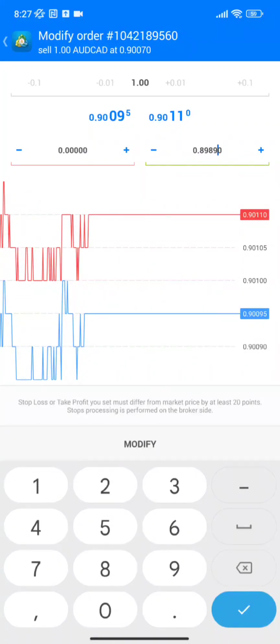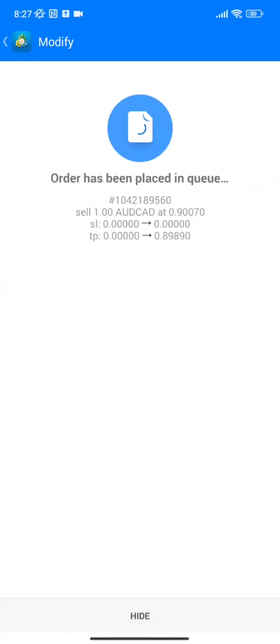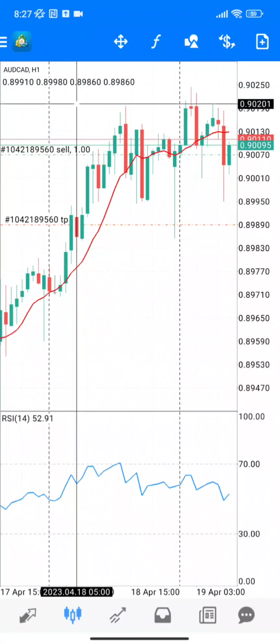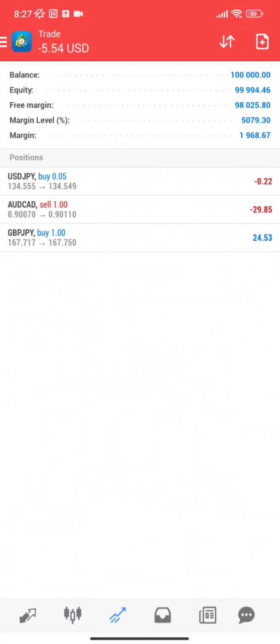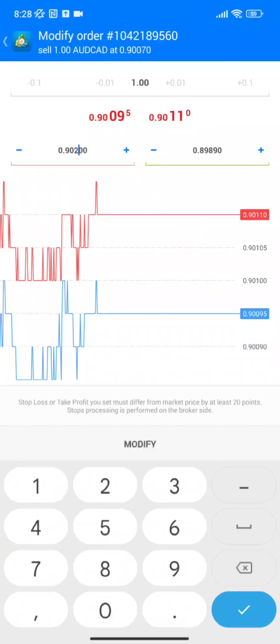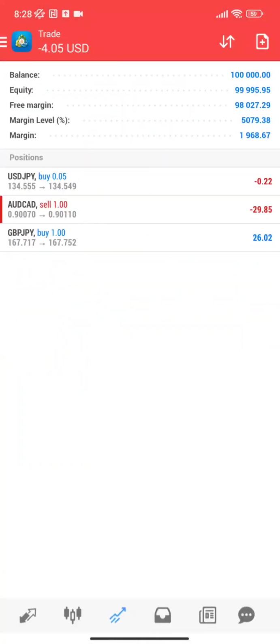So let's do that. We'll go to modify and we'll put 89890, right? So you see it actually allows me to place it now. So we'll modify, and then that's your TP, right? If we want to put a stop loss, we can simply put something like 90203, right? So we do that, 90203, and bam, that's simply it.